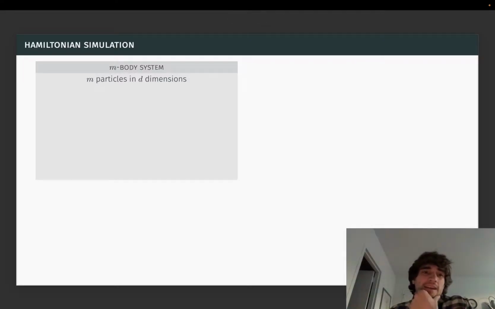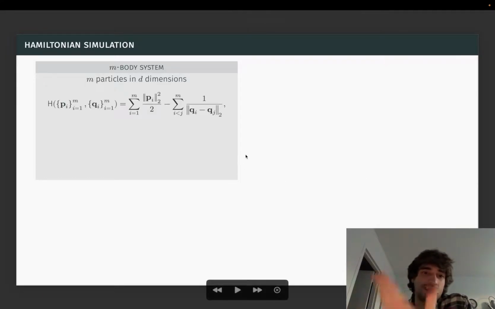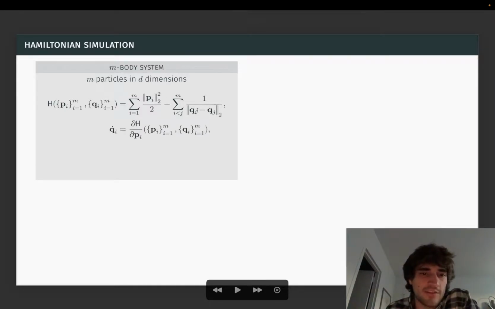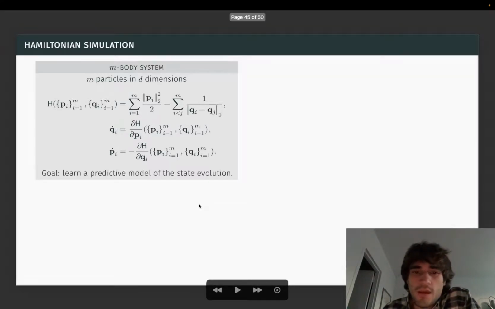We're going to look at an m-body system consisting of m particles in d dimensions interacting, say using Newtonian gravitation. That gives us a Hamiltonian in non-dimensionalized units consisting of a kinetic energy term and an attractive interaction. And the dynamics correspond to Hamiltonian dynamics, where q dot is dH/dp and p dot is minus dH/dq. Our goal is going to be to learn a predictive model of the evolution of this system state.